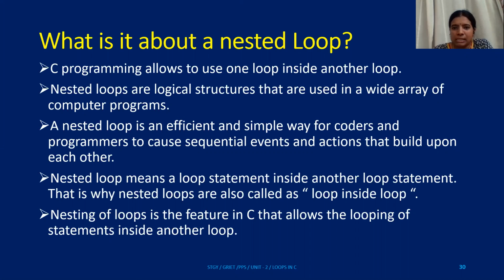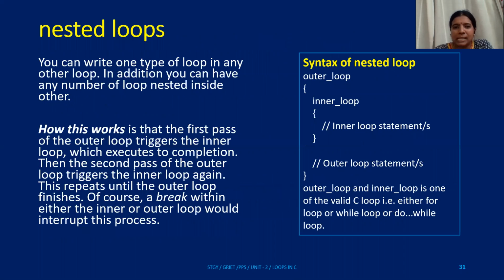Nested loops are logical structures that are used in a wide variety of applications inside computer programs. A nested loop is an efficient and simple way for coders and programmers to cause sequential events and actions that build upon each other. Nested loop means a looping statement inside another. It is also called a loop inside a loop. Nesting of loops is a feature in C that allows you to put one loop inside another.